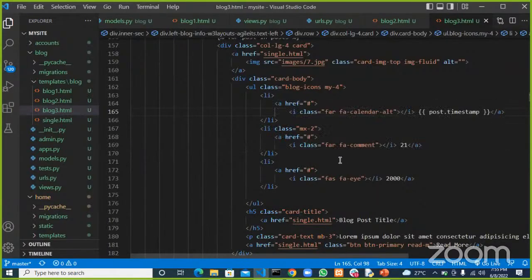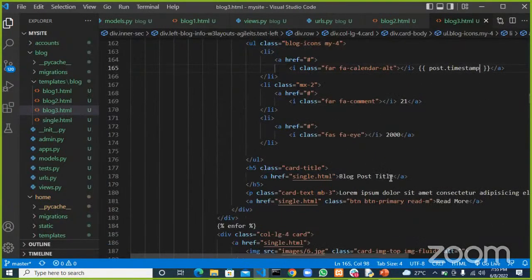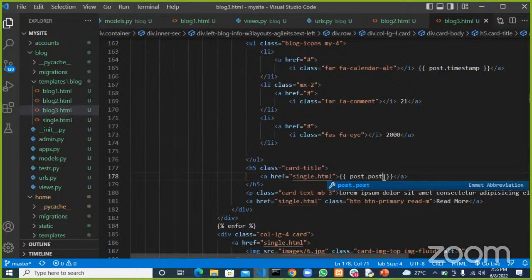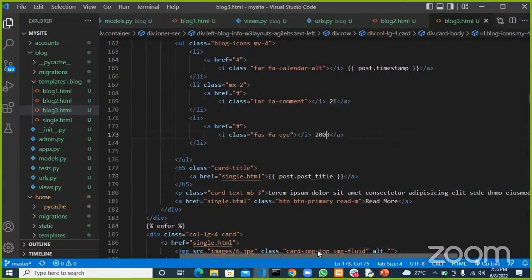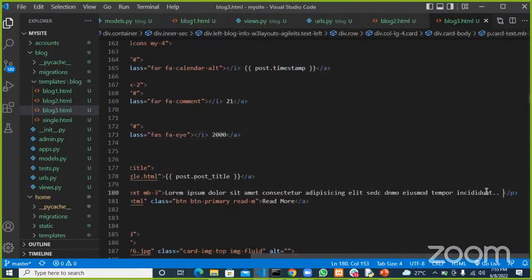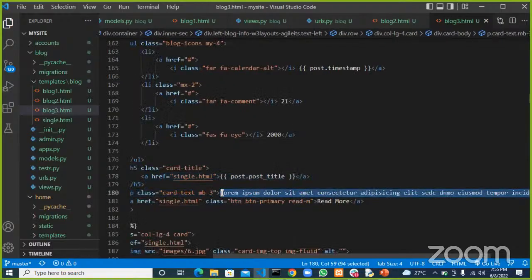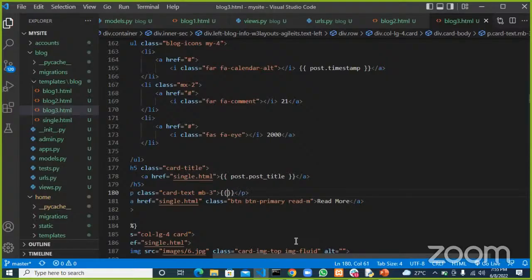And this one, I think this is the views and the likes, which for now we don't need. And where we have post title, we'll go ahead and grab the post title. So here will be post title, okay? And this whole place would be the post content itself. Here will be post dot content.